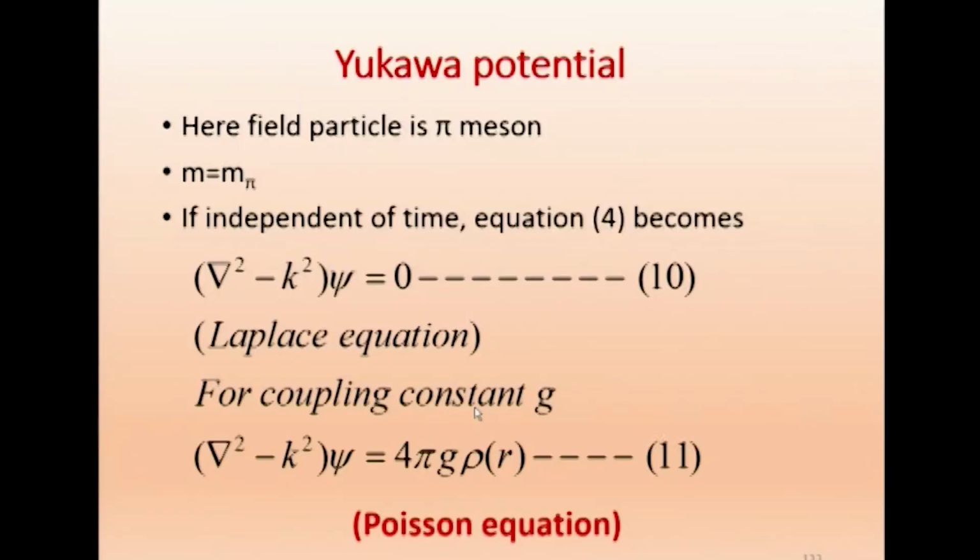So instead of Q, the charge, whose conventional symbol is Q, here the coupling constant we call G, small g. Therefore on the right side, instead of Q, we get 4 pi g rho of r. This is the Poisson equation for the electromagnetic potential. Now, this is the Poisson equation for the Yukawa potential. So this is the original derivation of Yukawa.